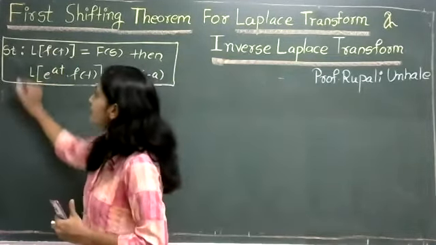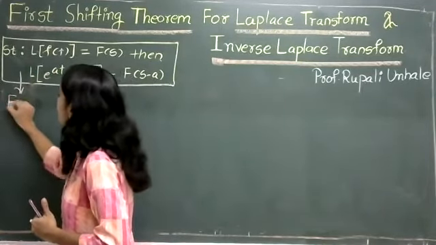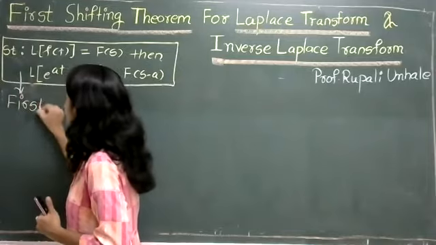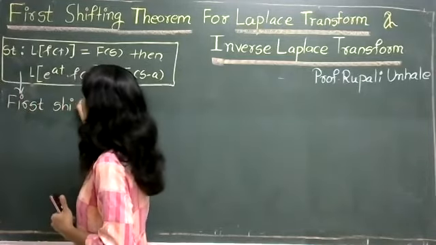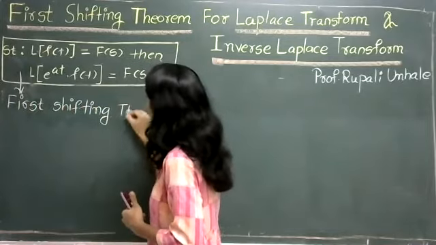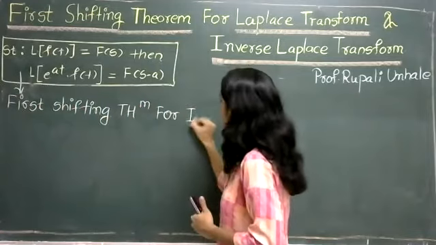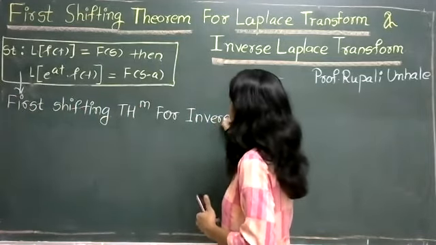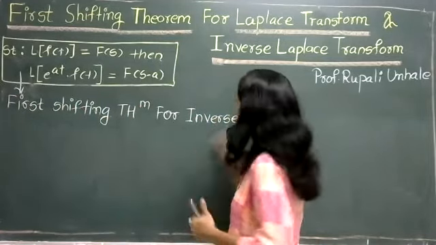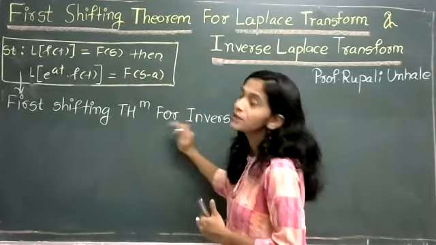From this statement, we can write the first shifting theorem for inverse. So using Laplace, we will find the statement for inverse.